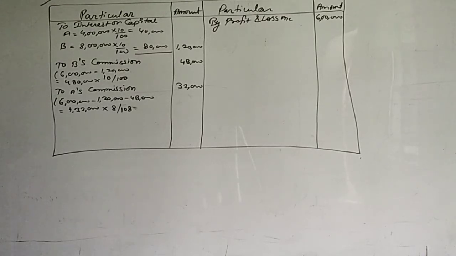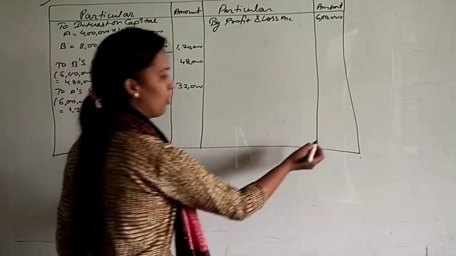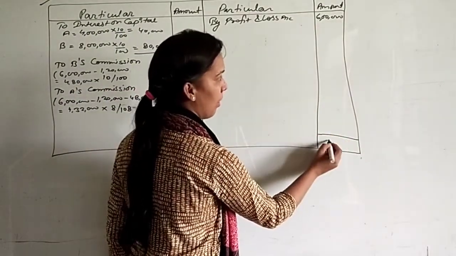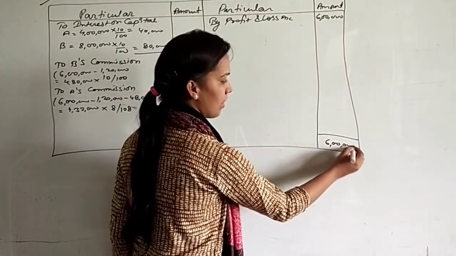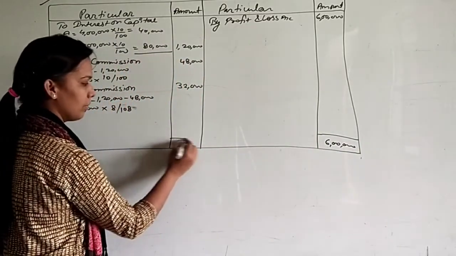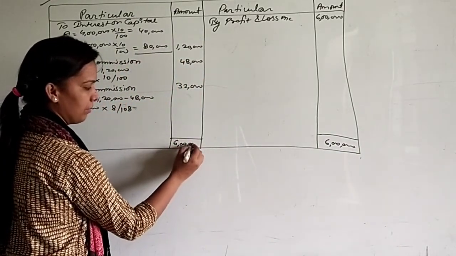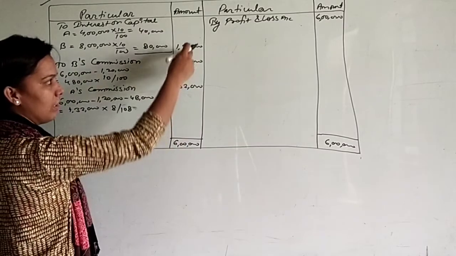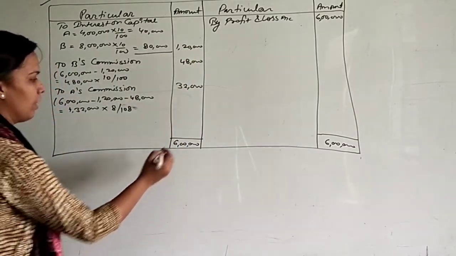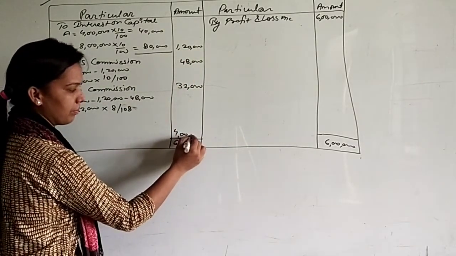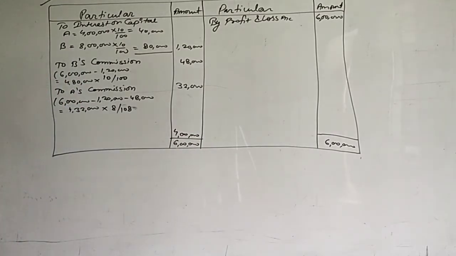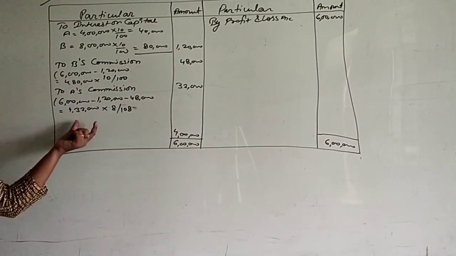All informations are completed. Only these were the points in this. So just distribute the remaining profit among the partners. 6 lakh. Here also 6 lakh. Out of this 6 lakh, deduct all these items. Then it will be 4 lakh. 4 lakh is the profit that is available for partners.